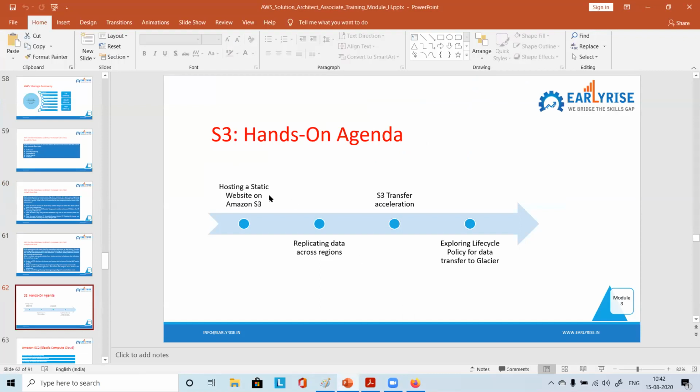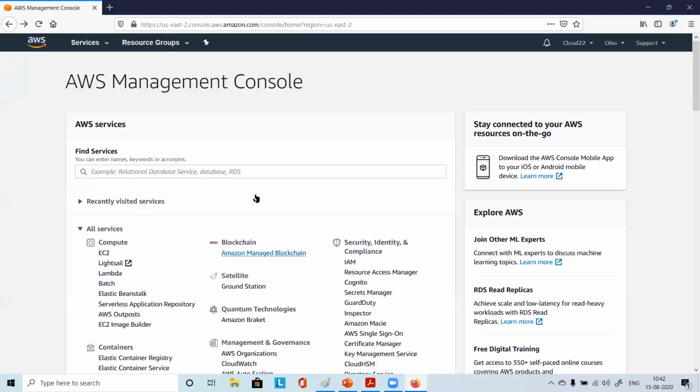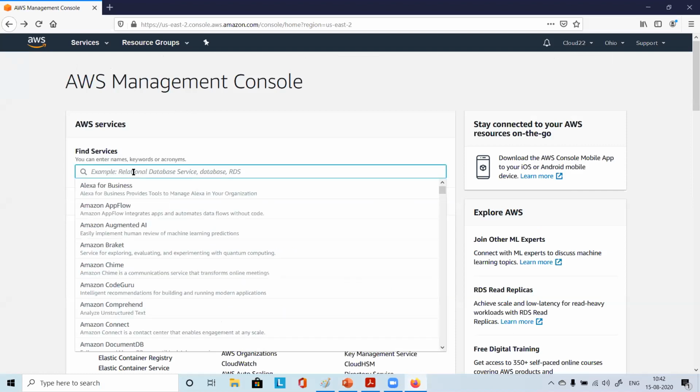Hosting a static website on S3. So what we will do, let's go to S3. Please go to the AWS management console, all of you.